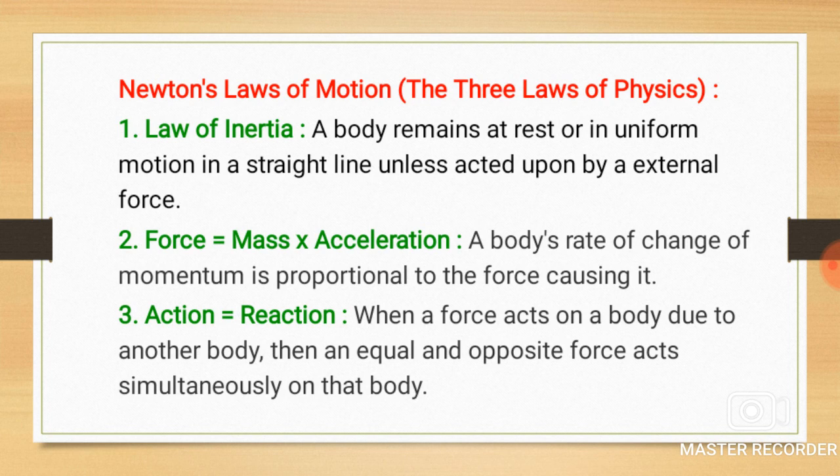Here we have force equal to mass into acceleration, and we know that P is equal to m into v, and the rate of change of velocity is the acceleration. Suppose we take the derivative of the equation P is equal to m into v, that is dp by dt is equal to m into dv by dt, and we know that dv by dt is the acceleration, right? So we get that the rate of change of momentum is directly proportional to the force acting on it. So this is Newton's second law.